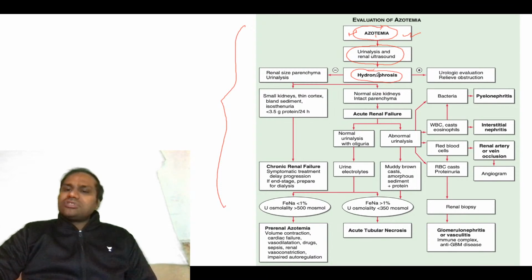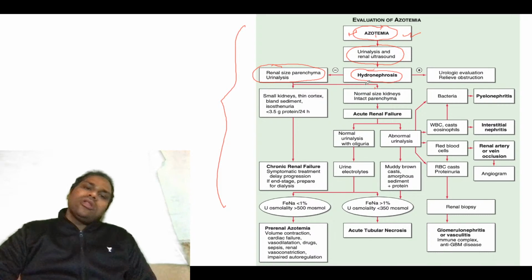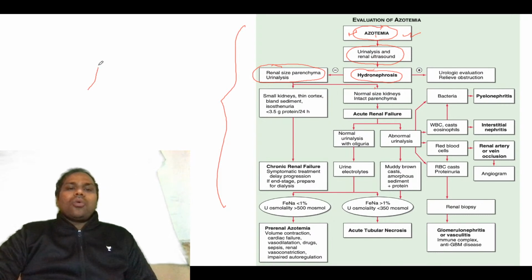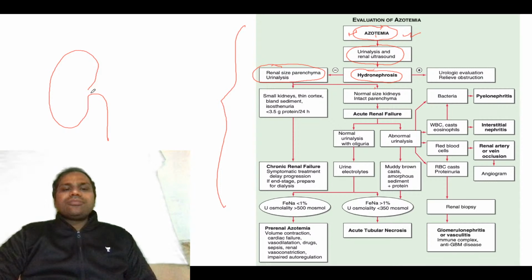If hydronephrosis is present, then the kidney is obviously enlarged. But if hydronephrosis is absent, you check renal size and parenchyma and do urinalysis. How will the kidney enlarge, and when? It's a very simple logic: there must be some obstruction.